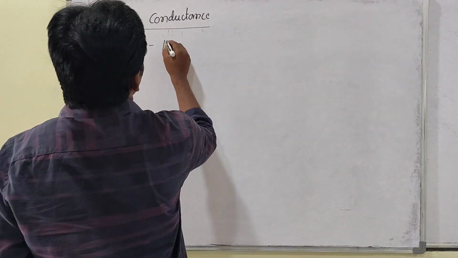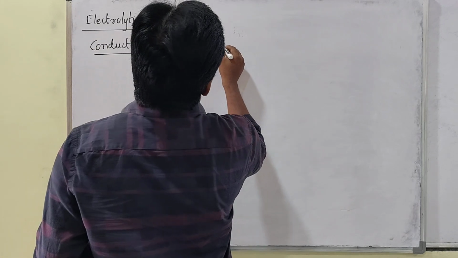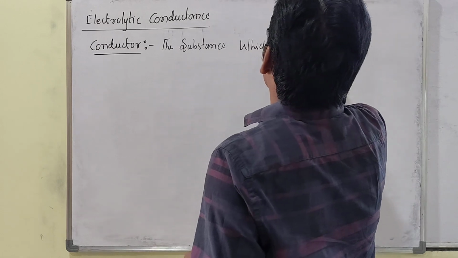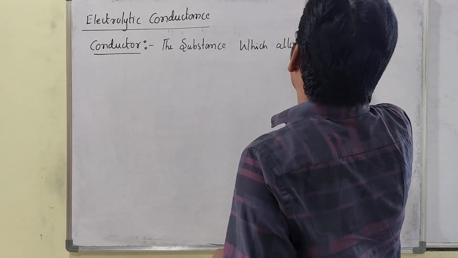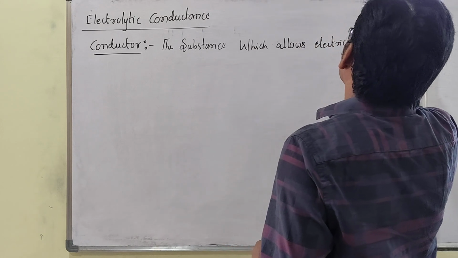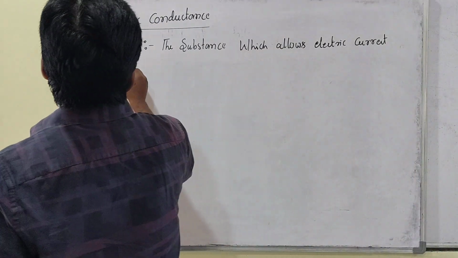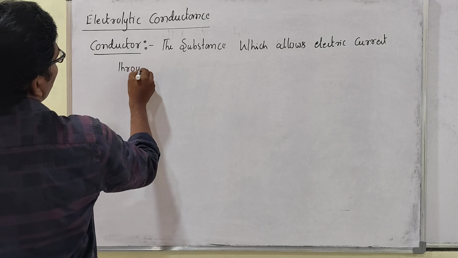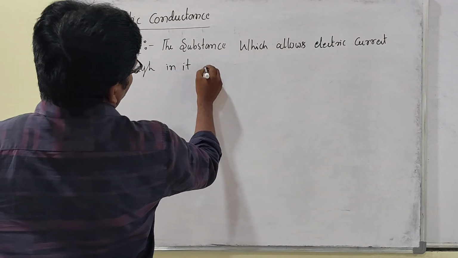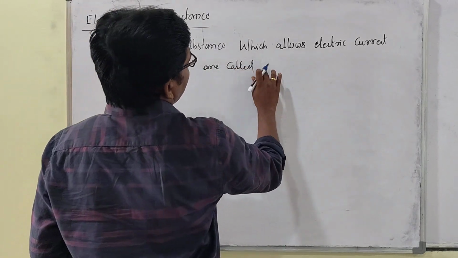The substances which allow electric current through them are called conductors.